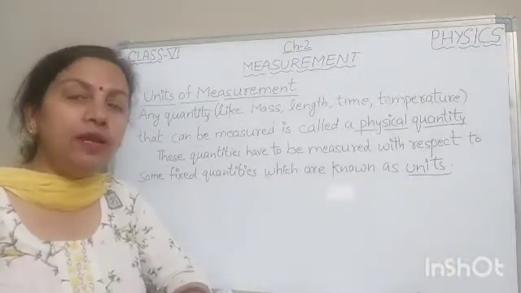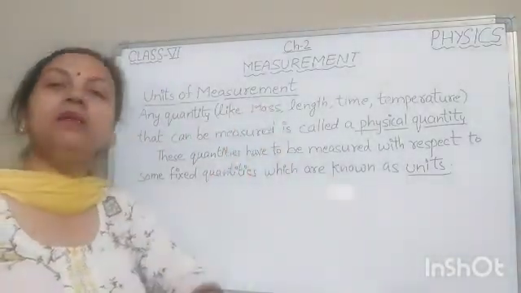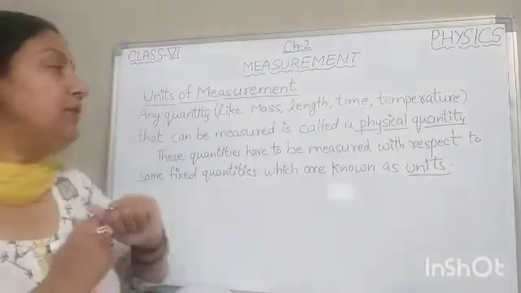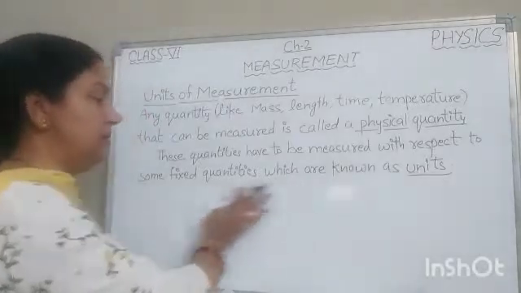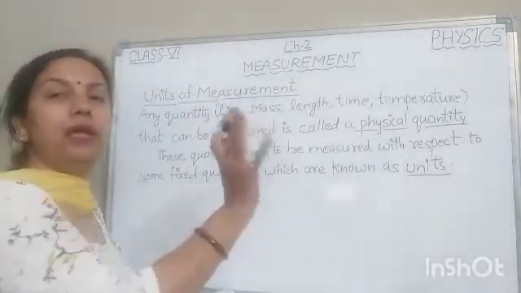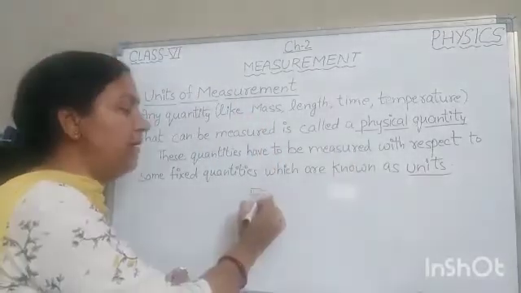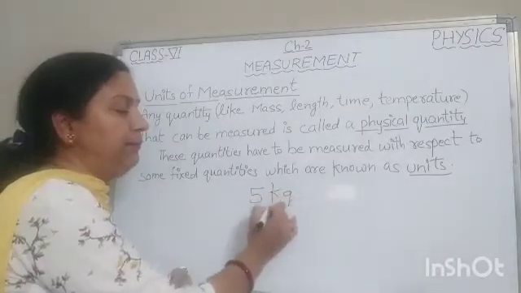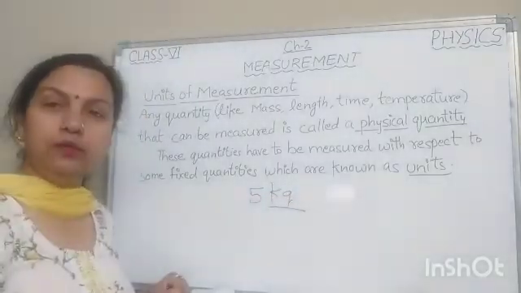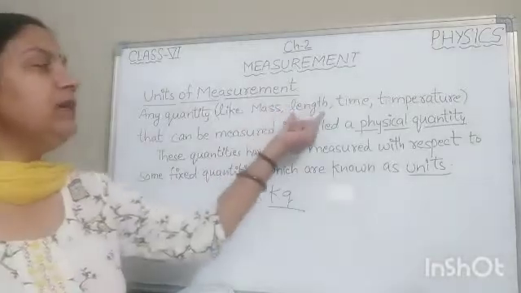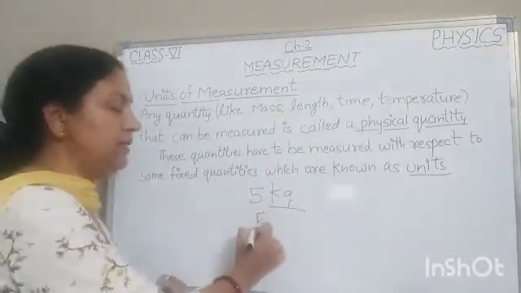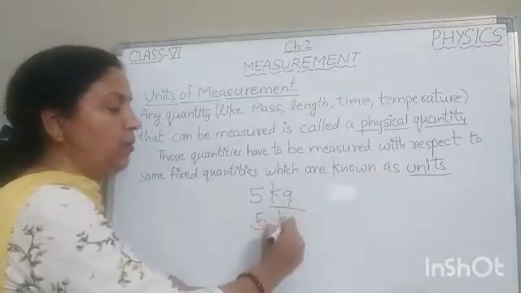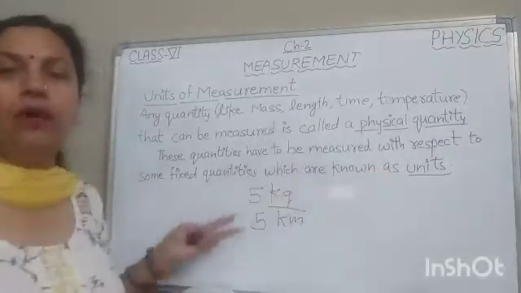Clear? For example, if we are measuring mass, then we use a fixed quantity that is known as unit, like 5 kilogram. This is the unit. If we are measuring the length, then we will take the unit kilometer, meter, whatever is there.